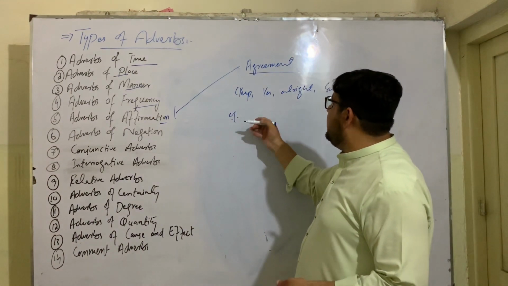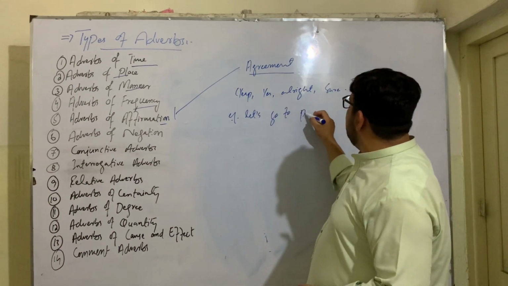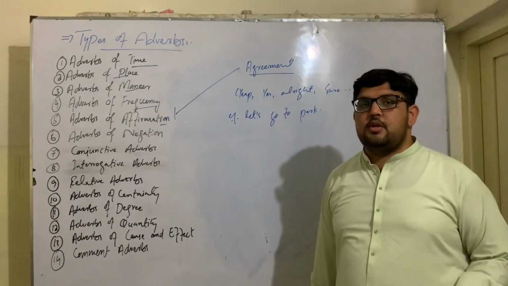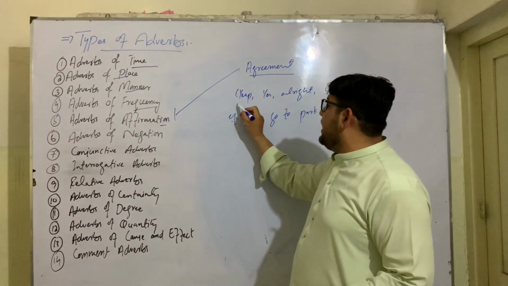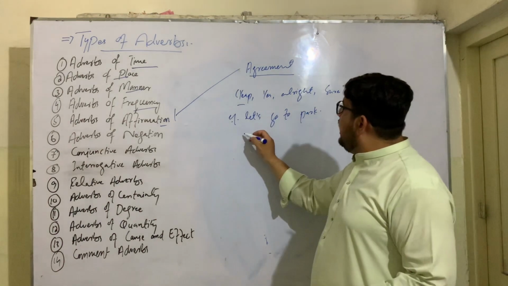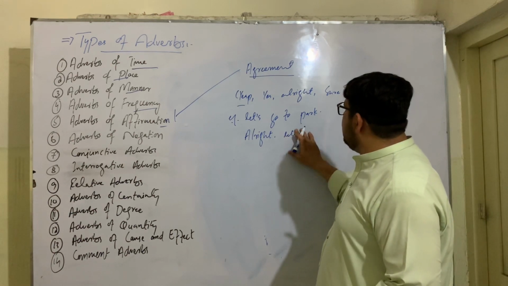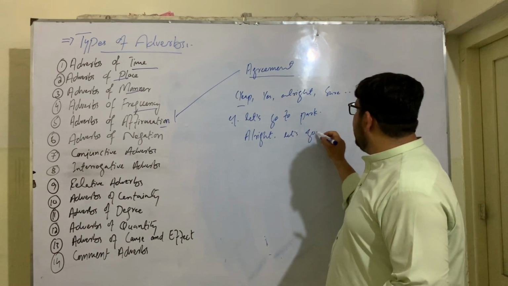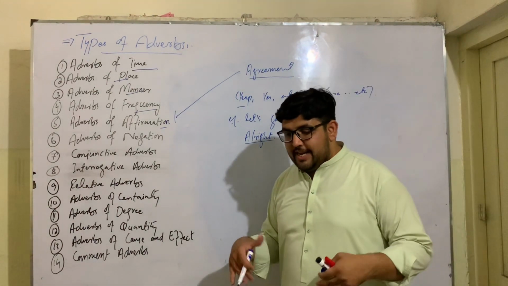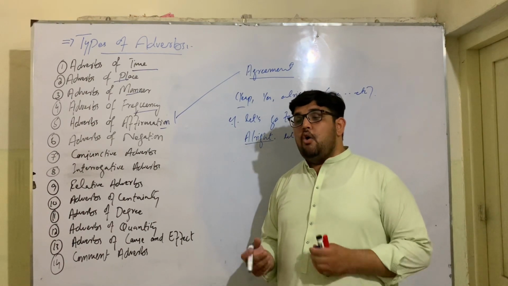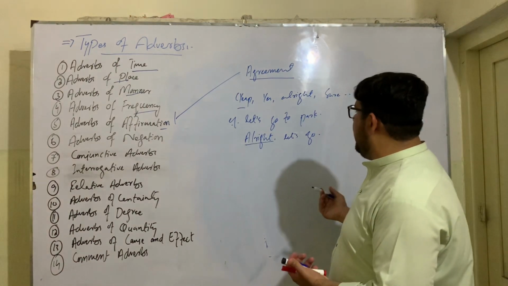For example, if somebody tells you, let's go to the park, so you can show your affirmation. You can just give your agreement with an adverb of affirmation, like yeah, yes, all right, sure. You can simply say, all right, let's go. So all right is an adverb of affirmation, where you try to agree to somebody to do something, or where you try to affirm someone's idea. Like yep, yes, all right, sure, etc.